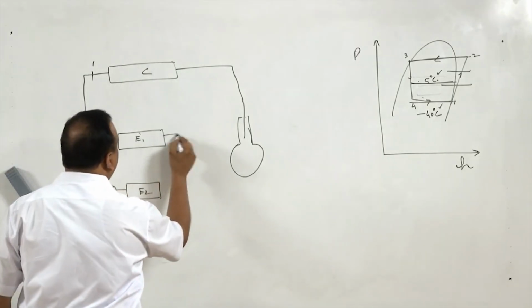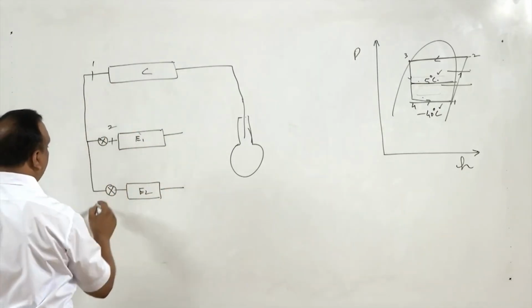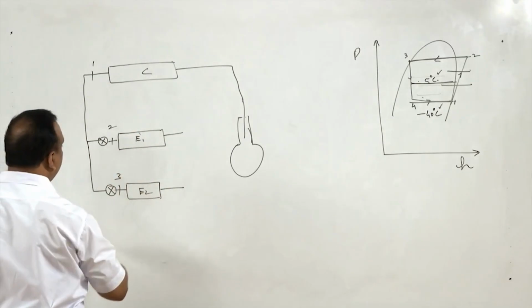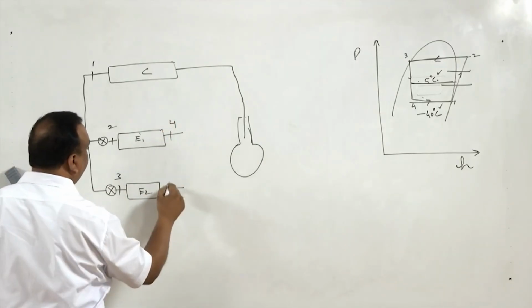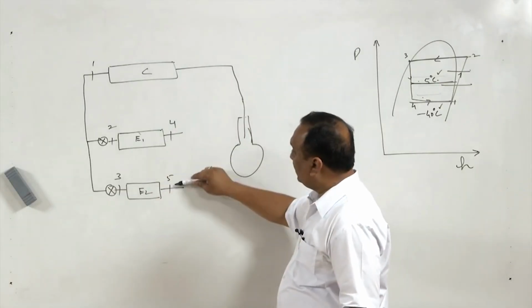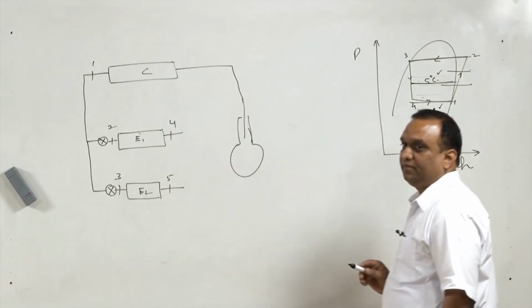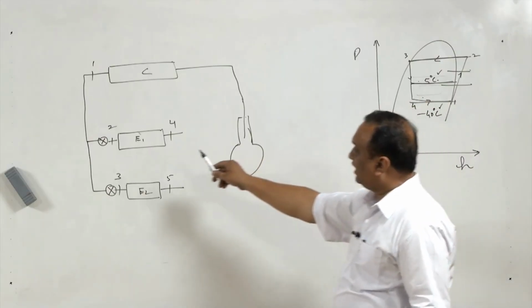Now vapor is emerging from E1 and E2 as well. So this is state 1, this is state 2, this is state 3, and this is state 4, let us say state 5. Now pressure at state 4 and 5 are not the same. Pressures are different because here expansion is taking place earlier at higher pressure.